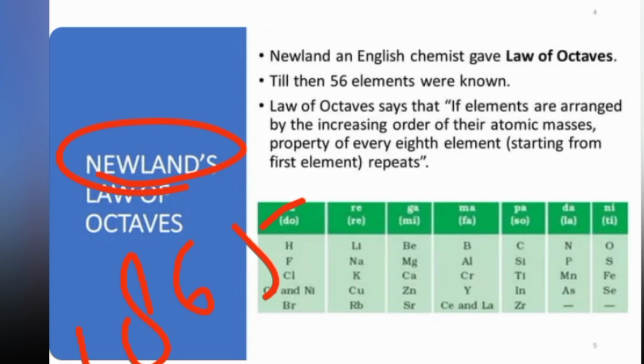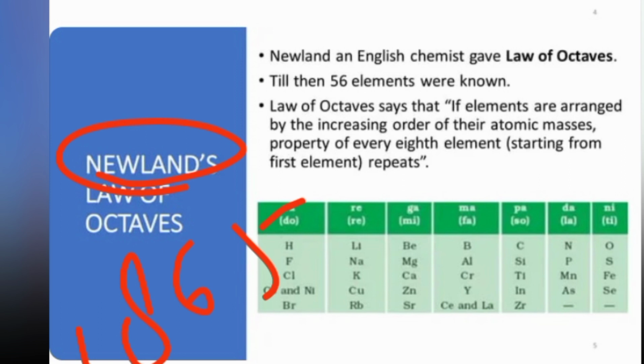William Prout was a person who tried to figure out what could become the basis for the classification of elements. His assumption was that atomic mass is something that never differs from one element to another, because at that time isotopes were not known.